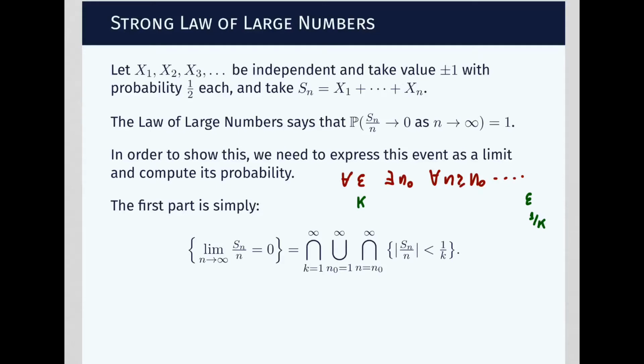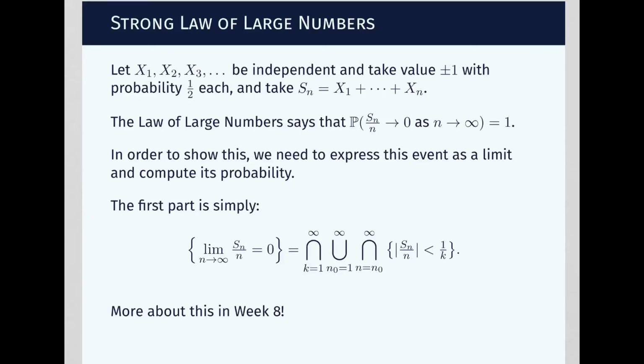So we see here all these unions and intersections of events that are more tangible, that allow us to express an event of interest. And we can compute that because these sequences are either increasing or decreasing, and then we are taking either the union or the intersection respectively. So we can, in fact, compute this probability as a limit.